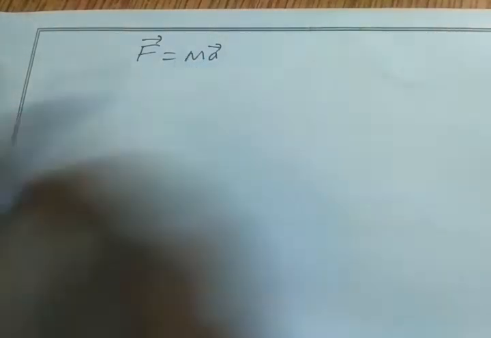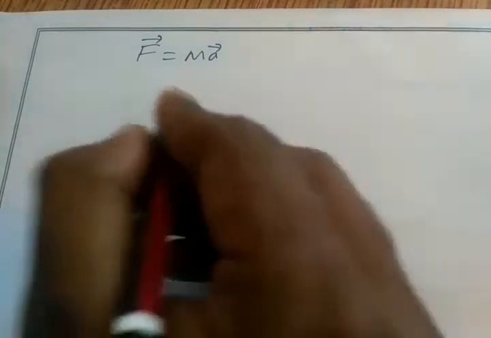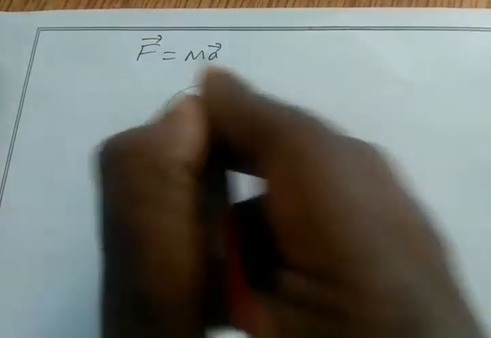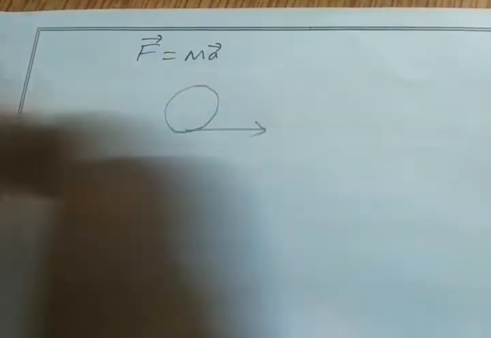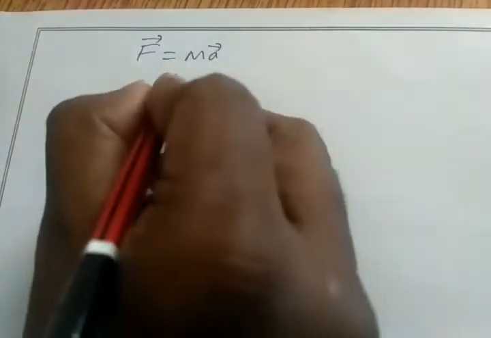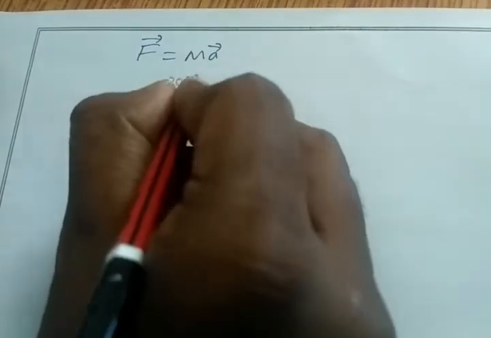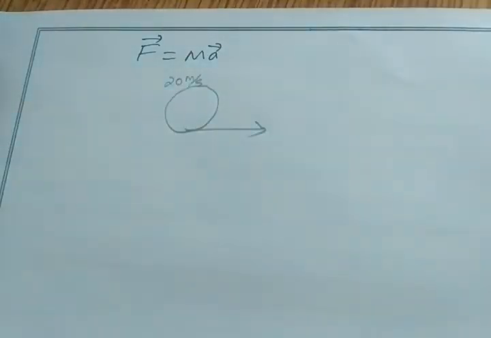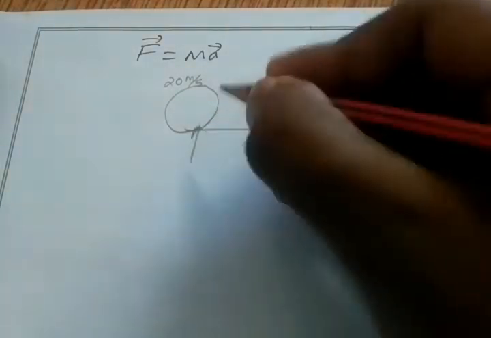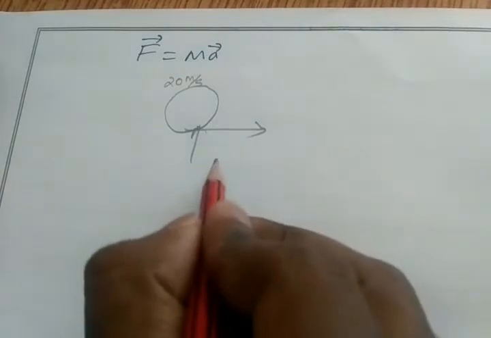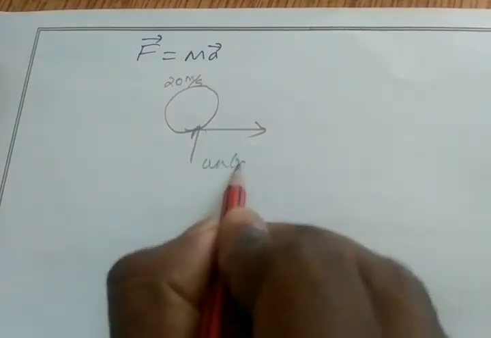So consider a ball moving horizontally with a speed of 20 meter per second, for example. So how to bring acceleration to this body? I have to apply one force. That force must be an unbalanced force.